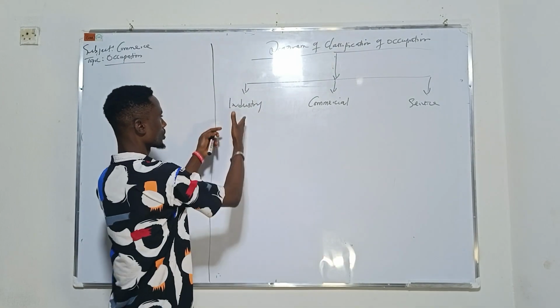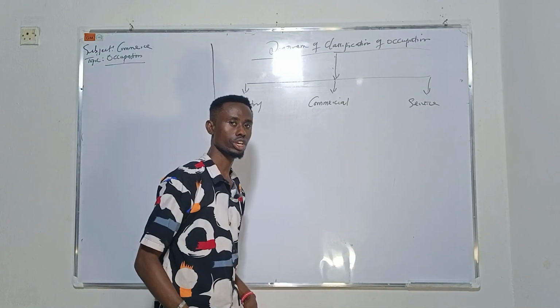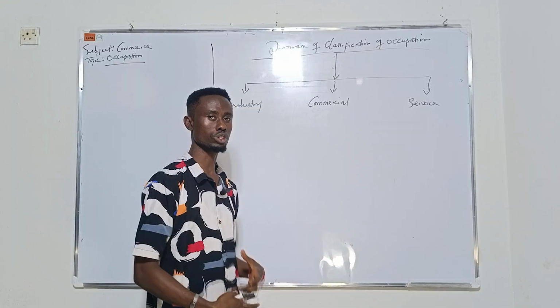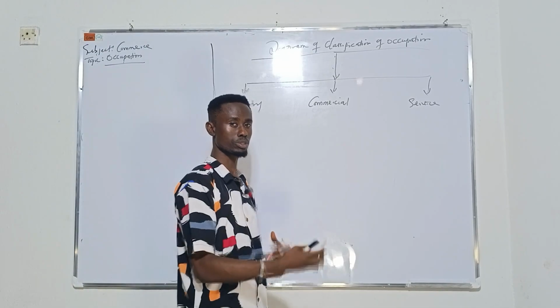Now when you say industry, industry has to do with production, with manufacturing something or producing something.